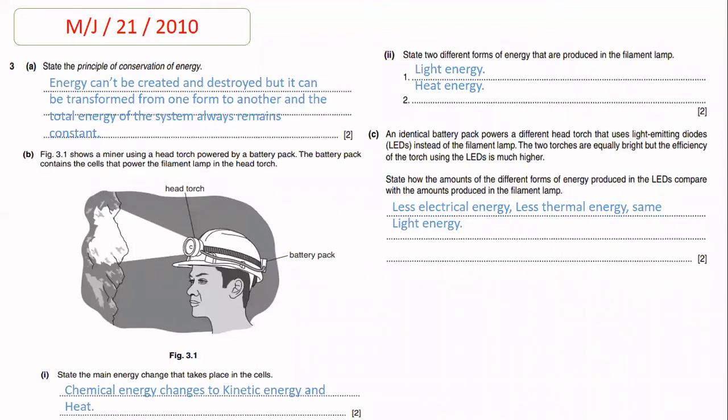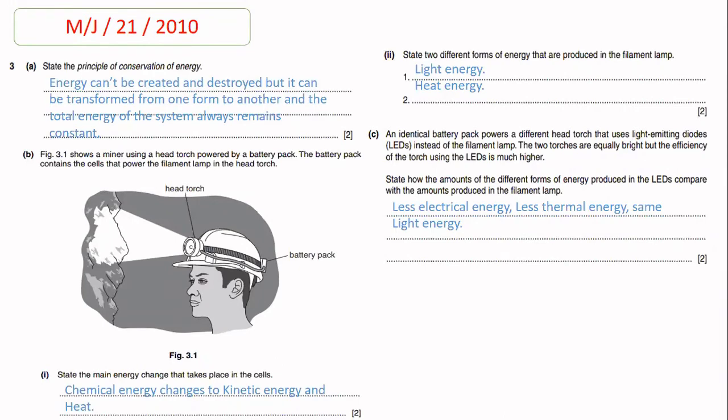State how the amount of different forms of energy produced in the LEDs compare with the amount produced in the filament lamp. So beta, when we compare the LED with the filament lamp, the first thing is that the filament lamp consumes high electrical energy while the LED consumes less electrical energy. So the first reason is less electrical energy. Now, the filament lamp produces more thermal energy or heat energy, while the LED produces less thermal energy.